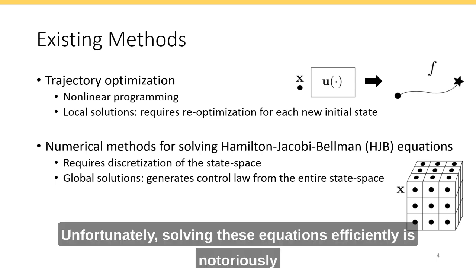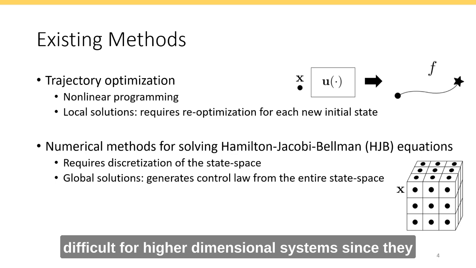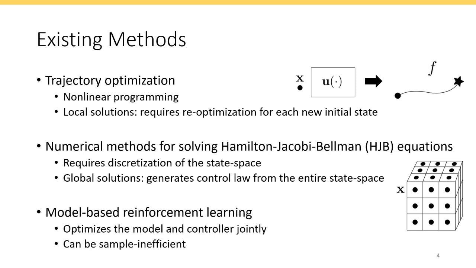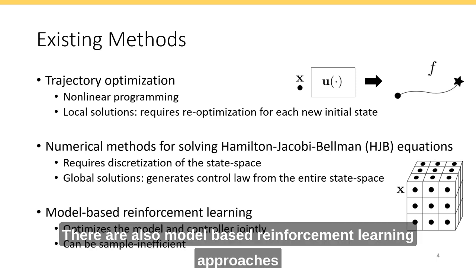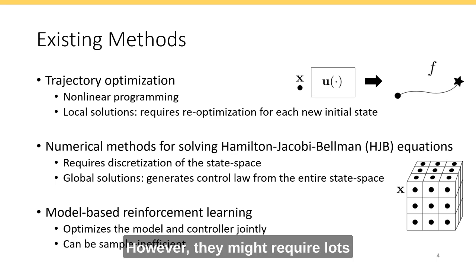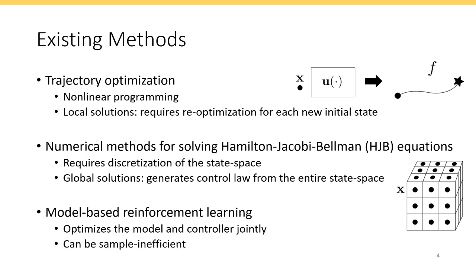Unfortunately, solving these equations efficiently is notoriously difficult for higher dimensional systems, since they require discretization of the state space. There are also model-based reinforcement learning approaches, which optimize the model and controller jointly. However, they might require lots of samples during training.